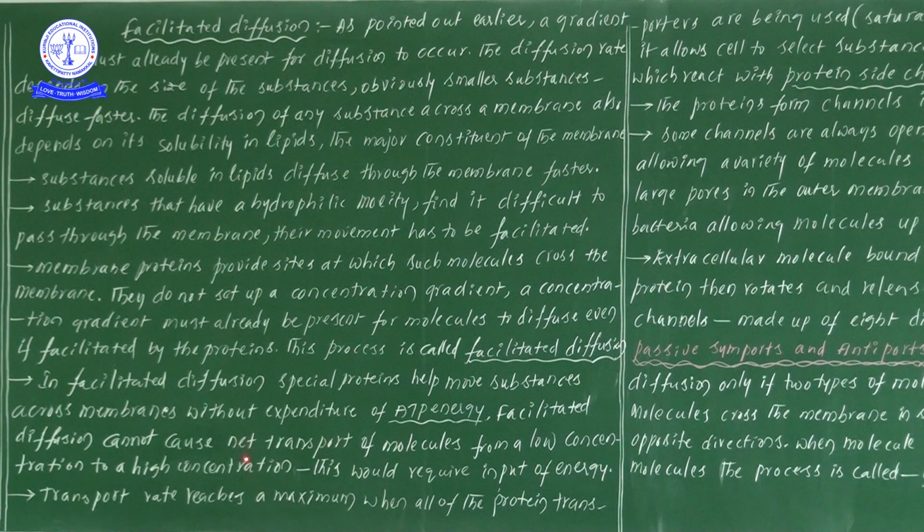Facilitated diffusion cannot cause net transport of molecules from low concentration to higher concentration. Read this statement one more time: facilitated diffusion cannot cause the net transport of molecules from low concentration to high concentration. Correct, no? Because facilitated transport definitely transports molecules from high to low. But what we have written here is from low to high, so we have written not.